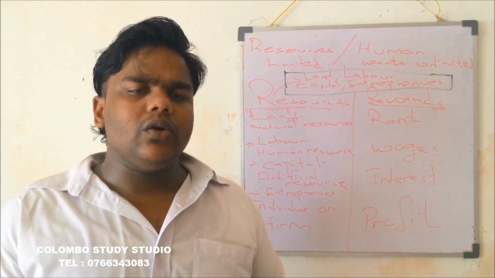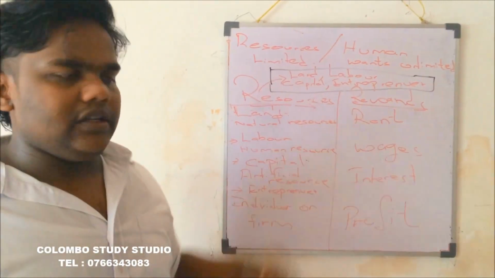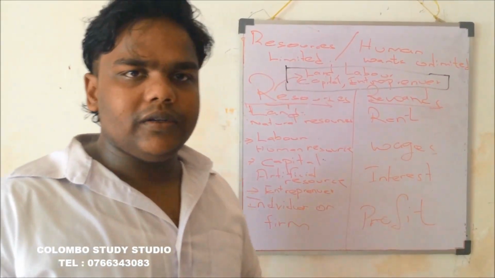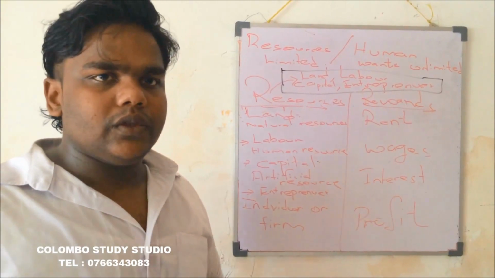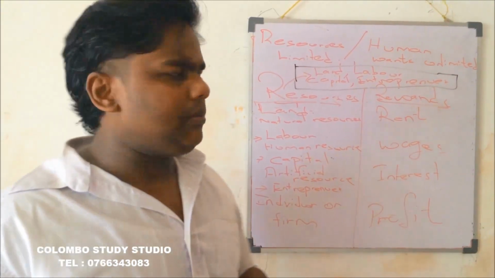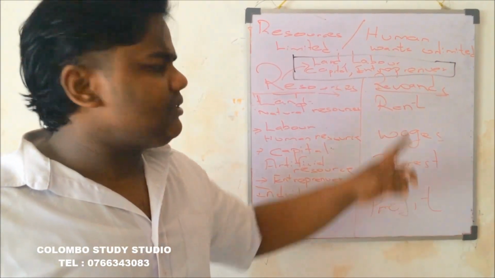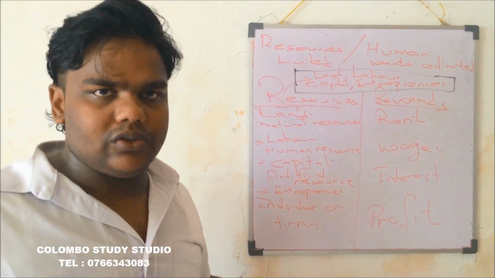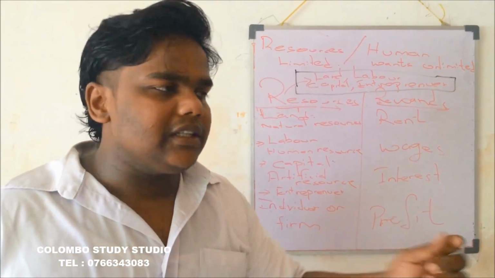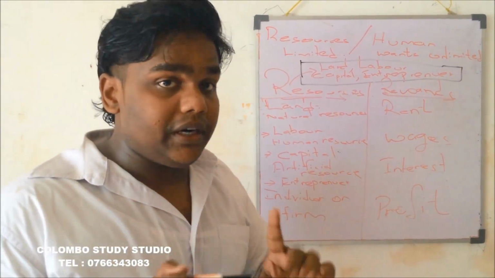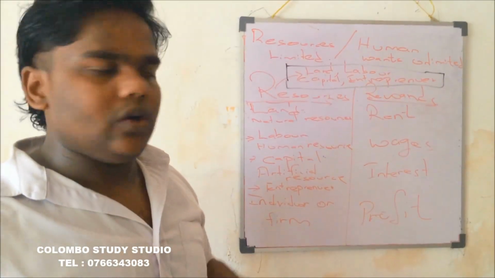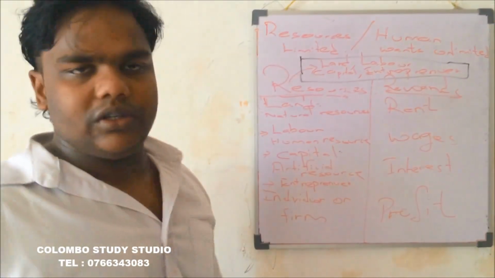Land. So now the reward for land. If someone is providing me raw materials, I have to make him a payment. So what is that payment referred to as in economics? Rent. So what is rent? The reward provided for natural resources. Rent in English means the return paid for the landlord. But rent in economics is what? The reward paid for land or reward paid for natural resources.